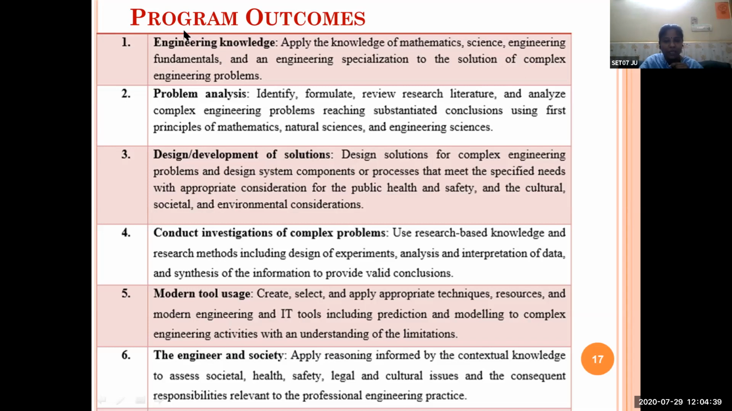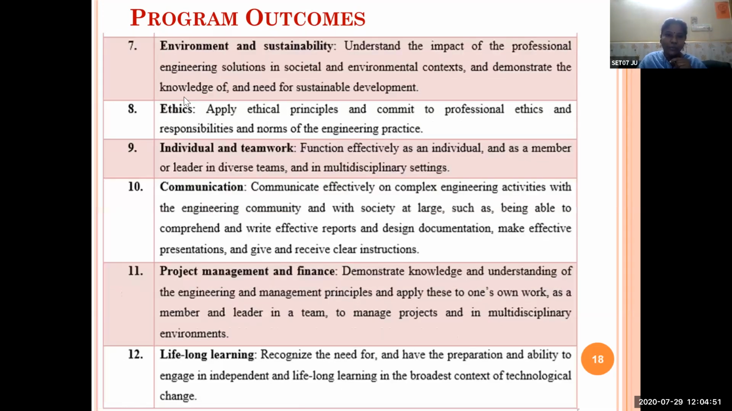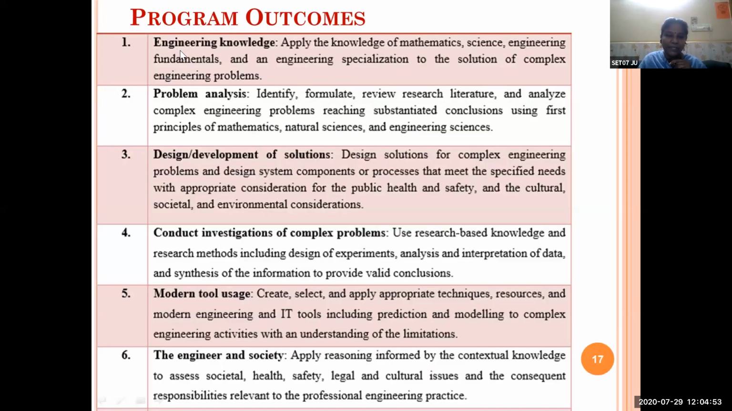the BTech course. After they complete the BTech course, they are capable of implementing all the following 12 program outcomes. So our first program outcome for any BTech course is that they should have the engineering knowledge. They should have the engineering knowledge of all the engineering aspects, like all the courses and specialization courses they are studying, common subjects like mathematics, science, engineering fundamentals, and engineering specialization courses, and solution of complex engineering problems.